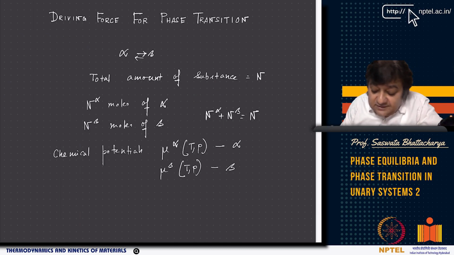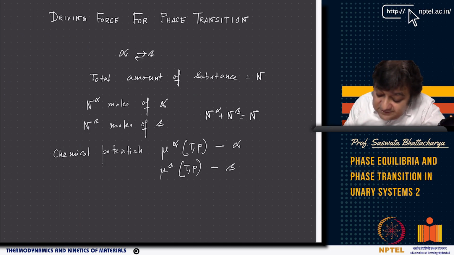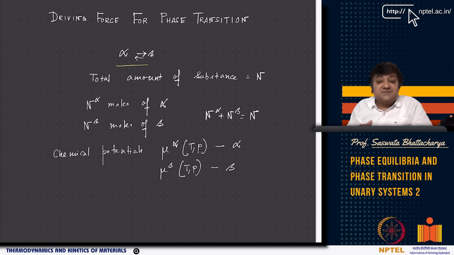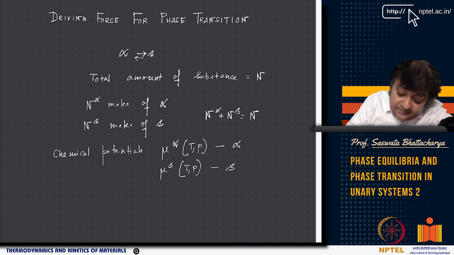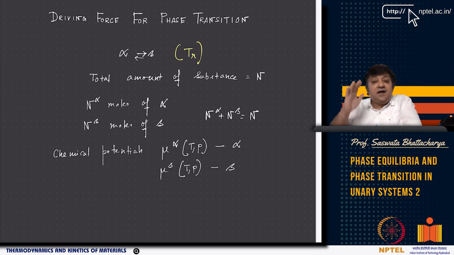Now, I will look at the driving force for phase transition. For example, this phase transition, which is alpha transforming to beta or beta transforming to alpha, again depends on the temperature. Now, if I say that the temperature of transition is Tr, then at Tr, alpha and beta are in equilibrium.